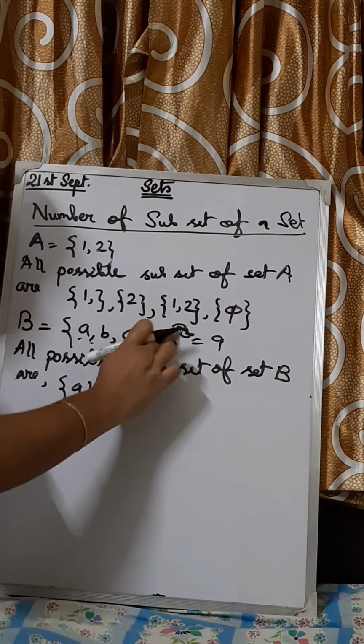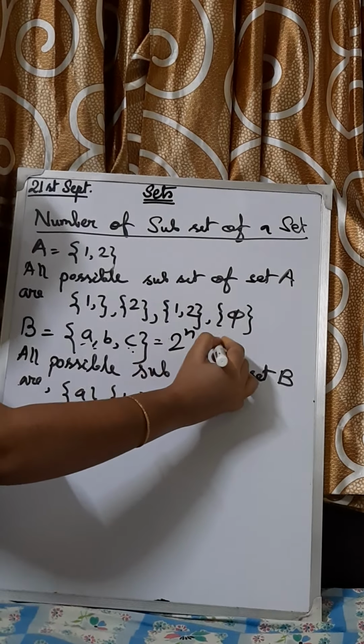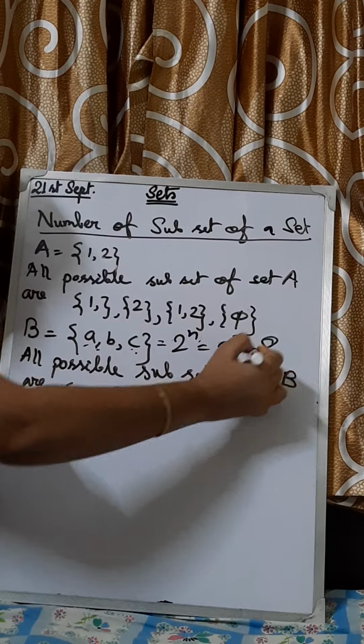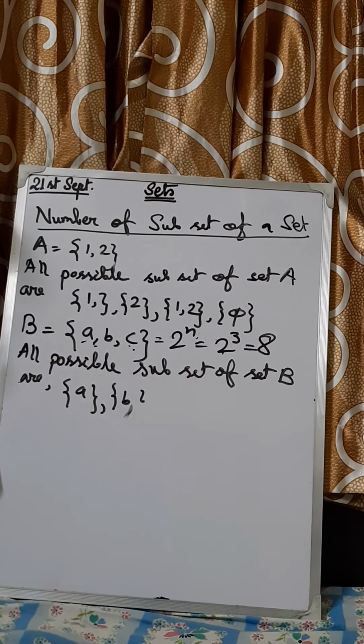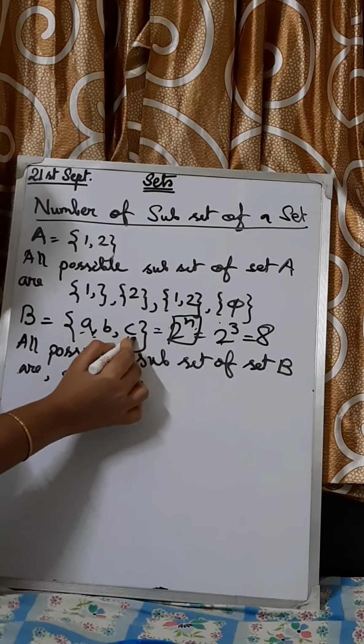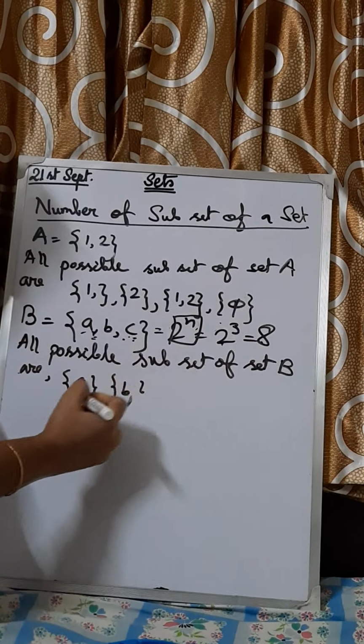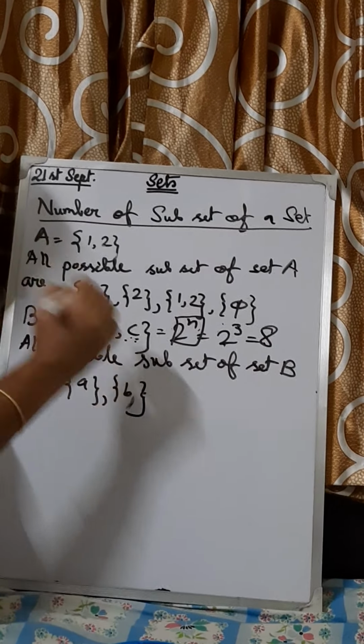Sorry. 2 to the power n. The formula is 2 to the power n. That means 2 to the power 3, that means 8. Okay. 2 to the power n is the formula. So how many elements are there? 3. So 2 to the power 3, which is equal to 8. So all possible subsets are 8.